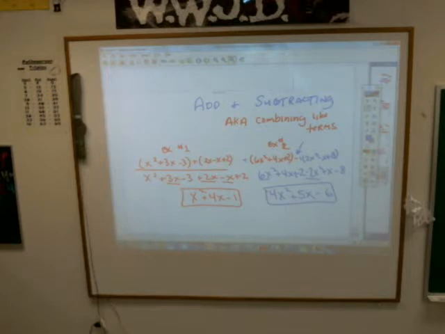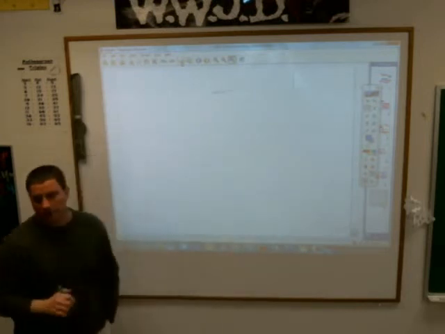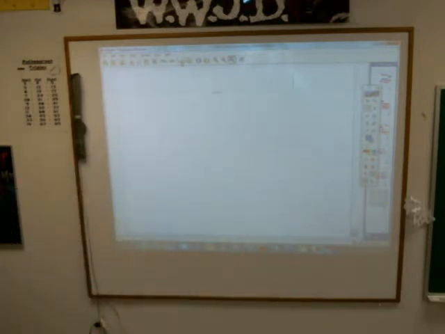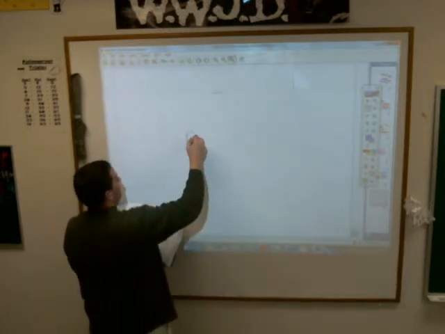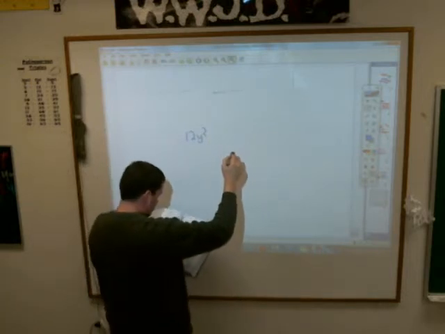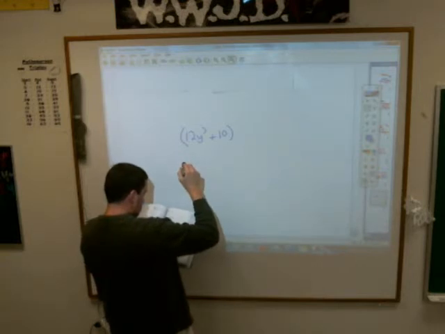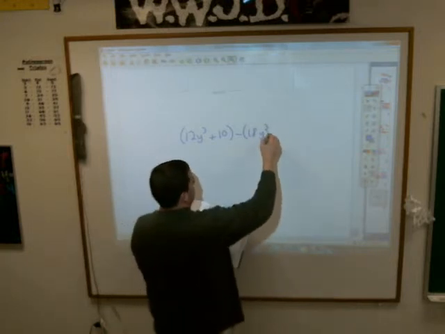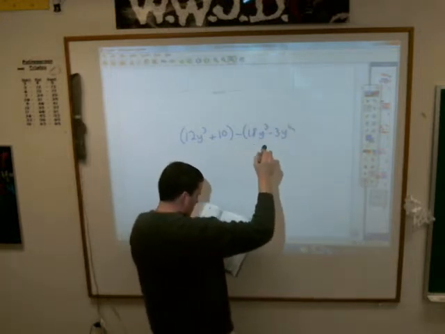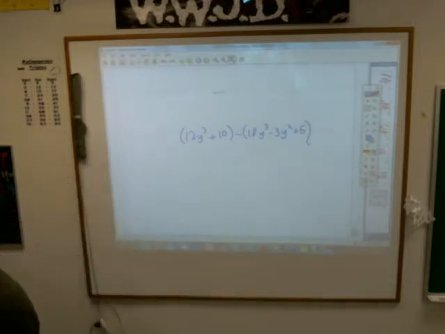To which you say, let's do uno más. Let me give you one to do here. One more example, and then you shall be free and free indeed. 12y cubed plus 10 in parentheses, minus 18y cubed minus 3y squared plus 5. Tell me what you get for that, please.